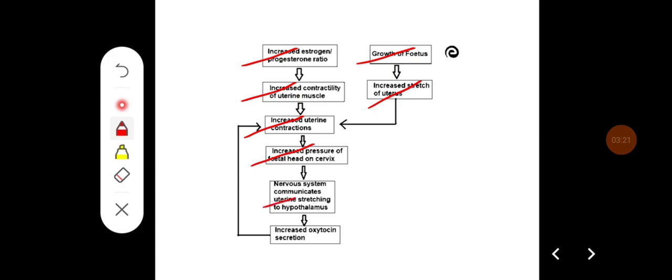Then the nervous system communicates with the posterior hypothalamus, and there will be increased oxytocin release that increases the uterine contraction, and that becomes a vicious cycle, and it leads to the parturition reflex.